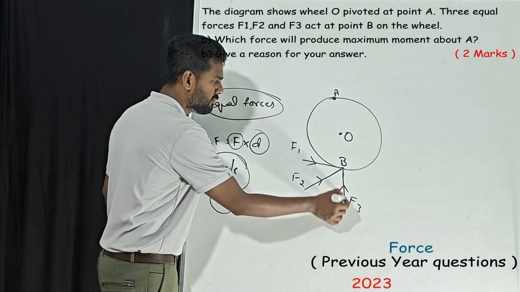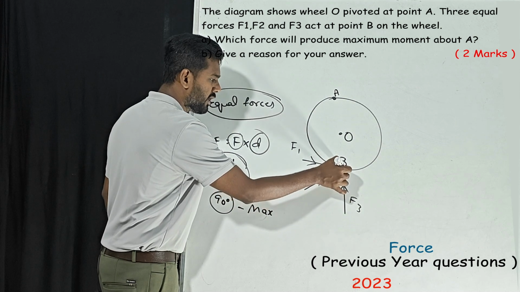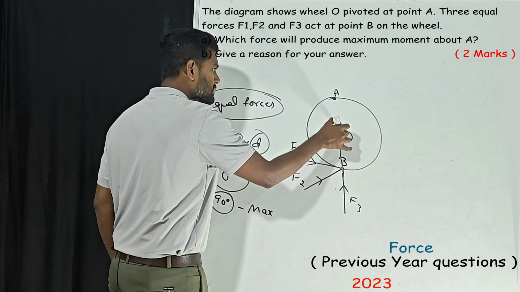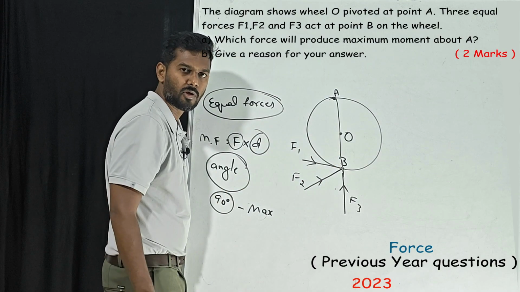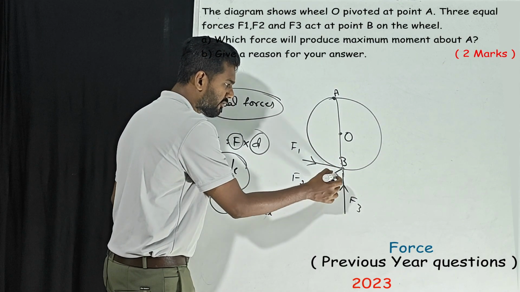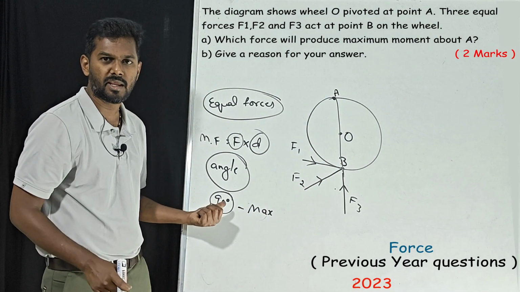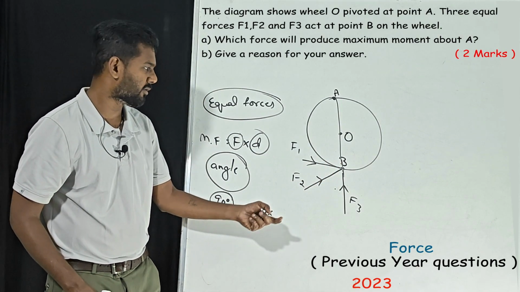Now we'll come to this one. From F3, draw an angle like here, from A to B like this. What is the angle from F? See, from F3, this is the complete angle. We got to know 90 degrees will produce us maximum moment of force.